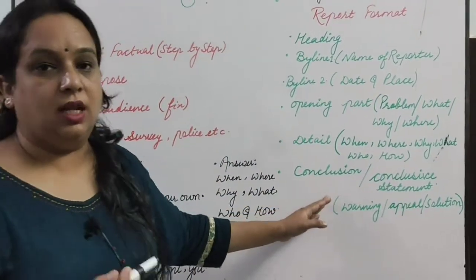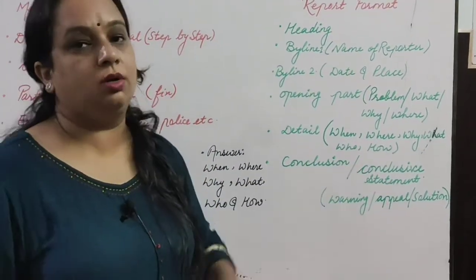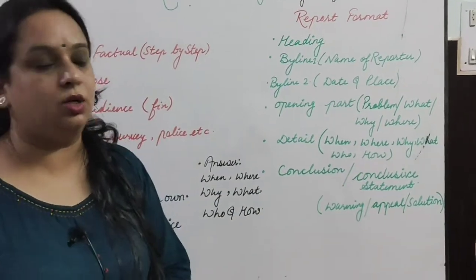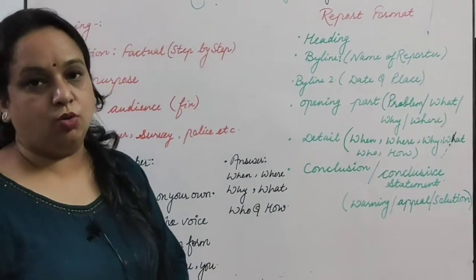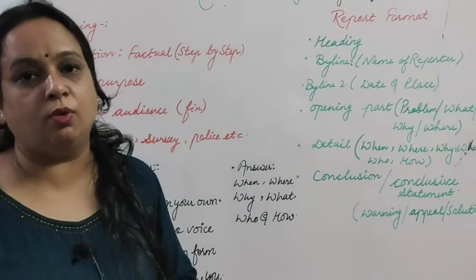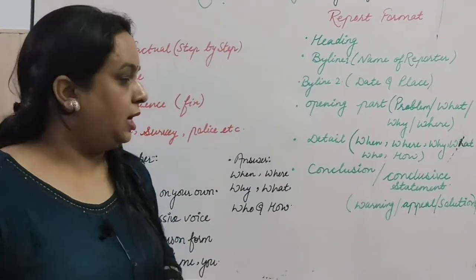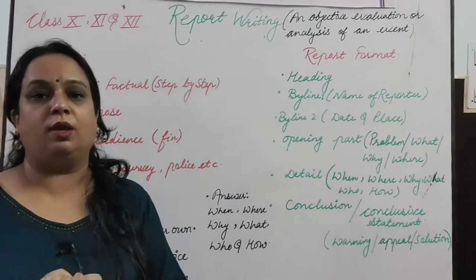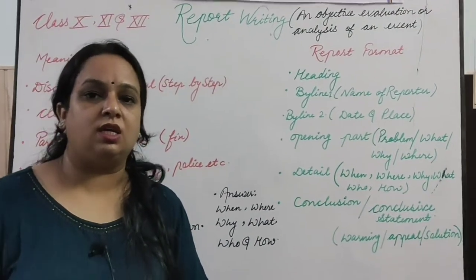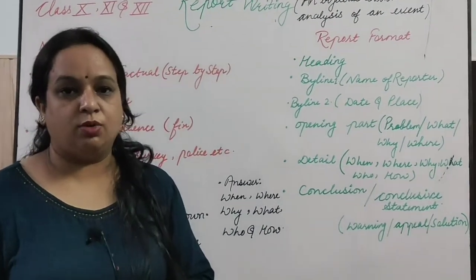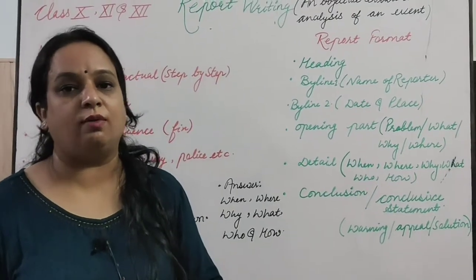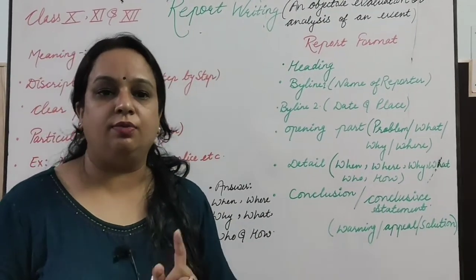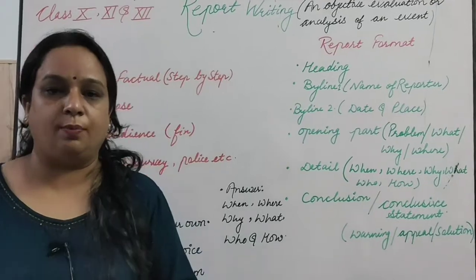And at the last you have to conclude your report, or you may write a concluding statement also, where you can conclude your report with a warning, with an appeal or with a solution. So these are the things which you have to keep in mind. Now next we will see how many kinds of reports there are and what things you have to keep in mind in writing different reports.